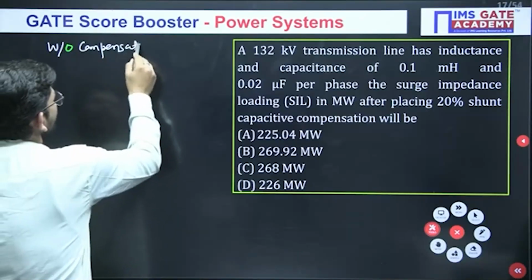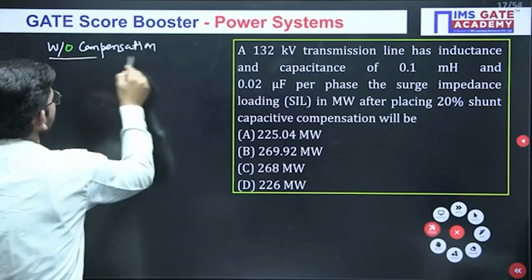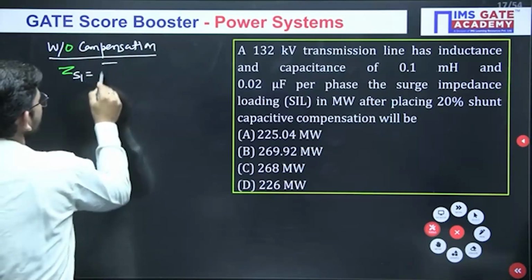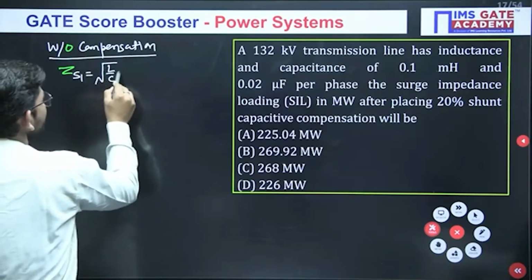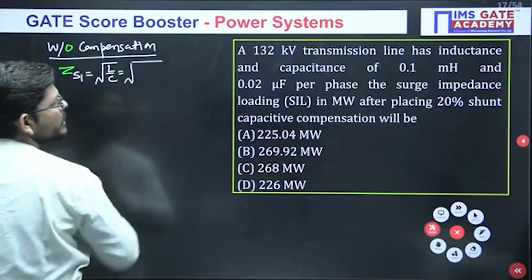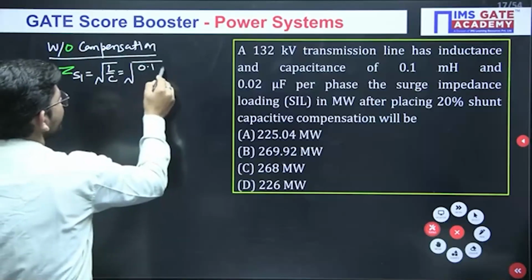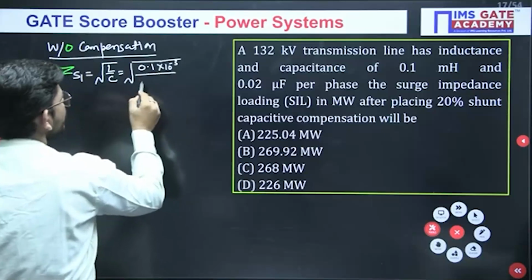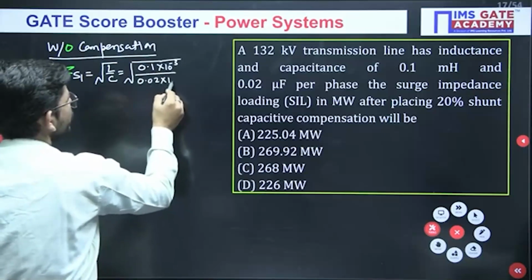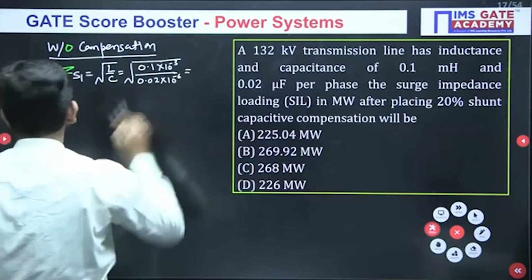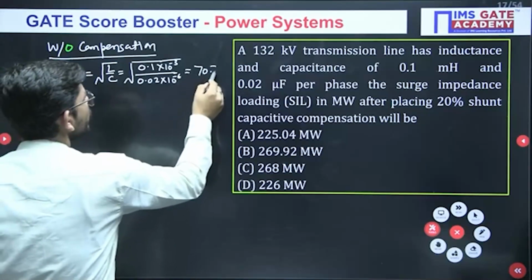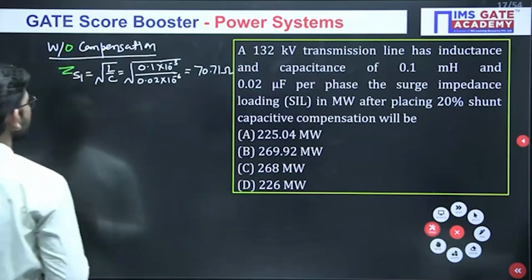So just see guys, without compensation, what are the values that we are having? If we call the surge impedance ZS1, this equals the square root of L by C. What is L? 0.1 millihenry. And what is C? It is 0.02 microfarad. When you solve it, you will get 70.71 ohm as the value of surge impedance.